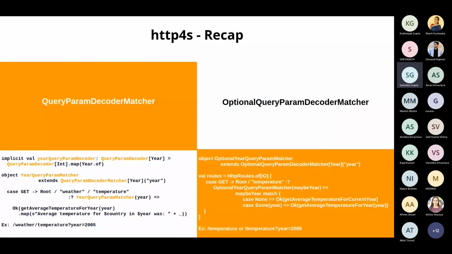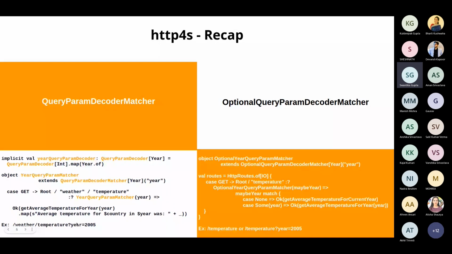I've created a route slash weather slash temperature. Up till this point, this is same. And then colon question mark followed by a param decoder, right? And this param decoder is something that I've created on my own. If you'll have a look, it is an object year query param matcher, which is extending this decoder matcher. And as a field of this query param decoder matcher, I'm passing year. And this field should match whatever key you're passing in your API, in your endpoint as well, right?